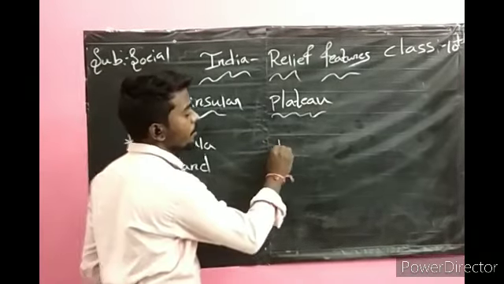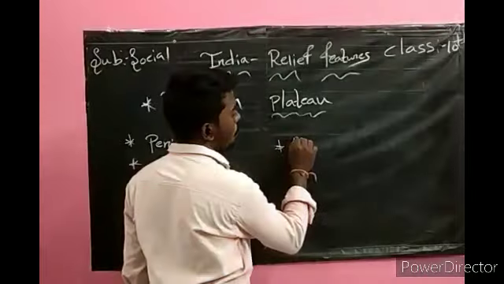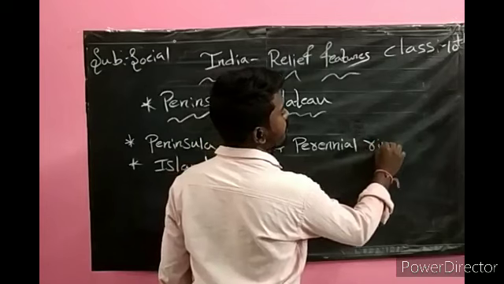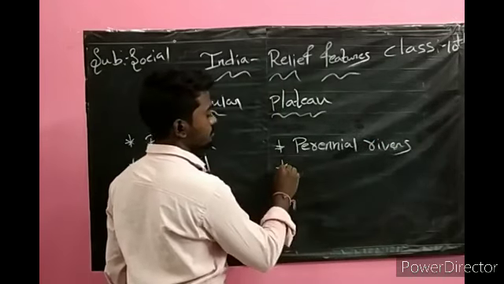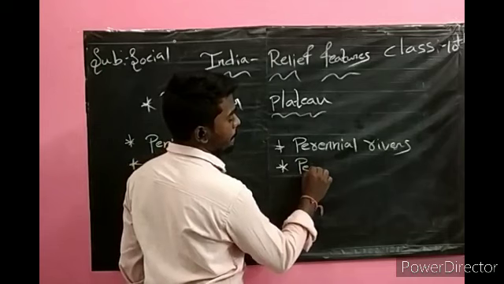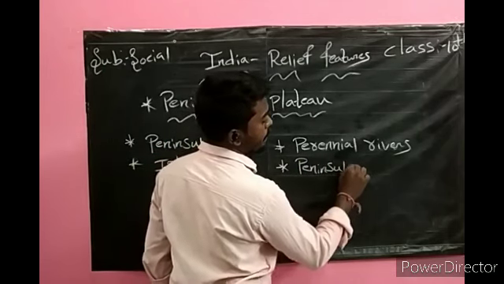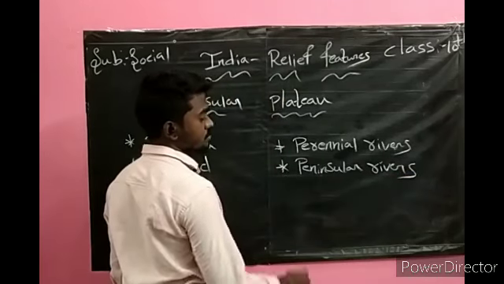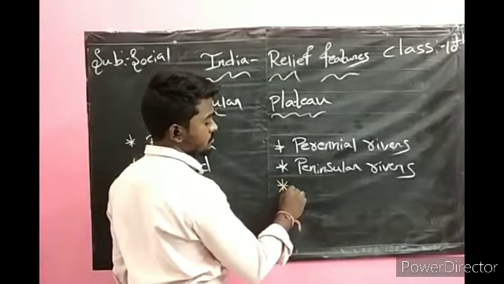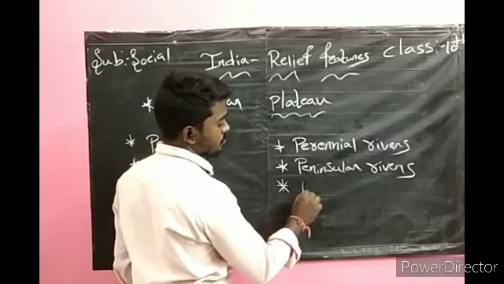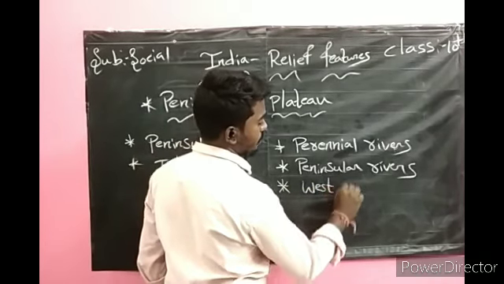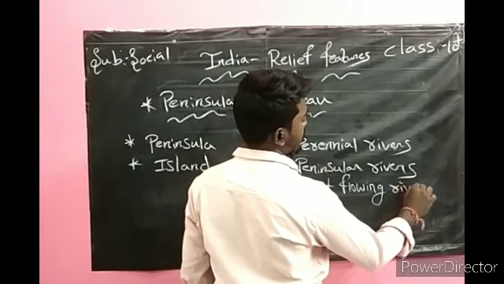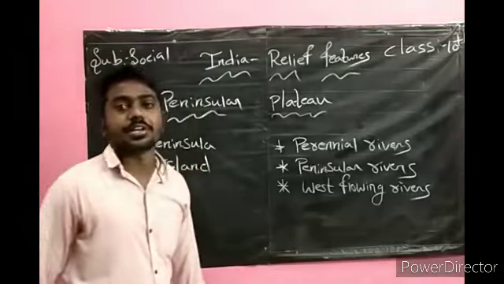Okay, next you have to know what is meant by perennial rivers, and what is meant by peninsular rivers, and west flowing rivers.